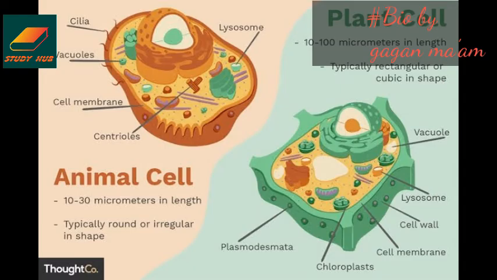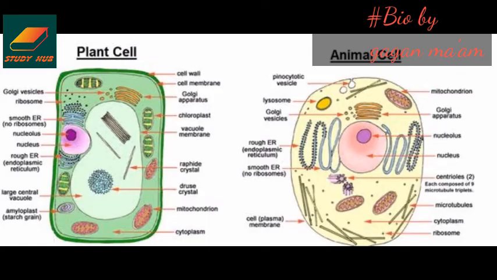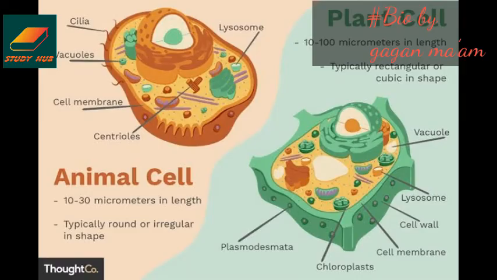Vacuoles are big and fewer in number in plant cells, whereas in animal cells they are either almost completely absent or there are many vacuoles but they are small. Plastids are present in plant cells but absent in animal cells. Centrioles are absent in plant cells, whereas centrioles are present in animals.